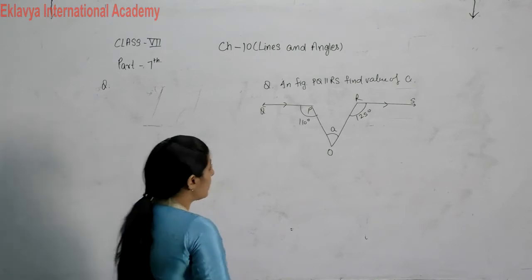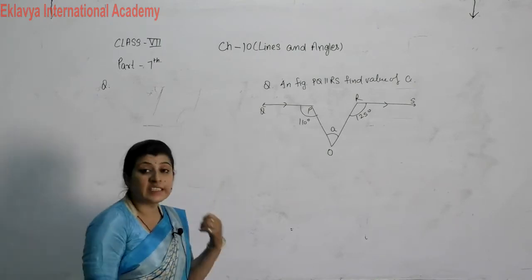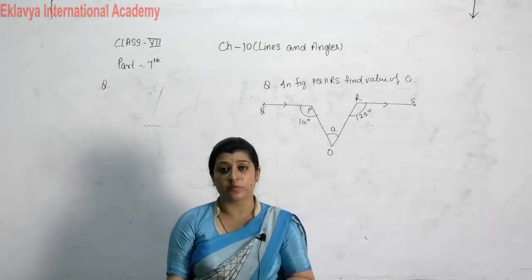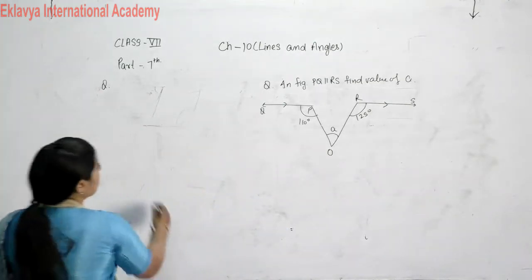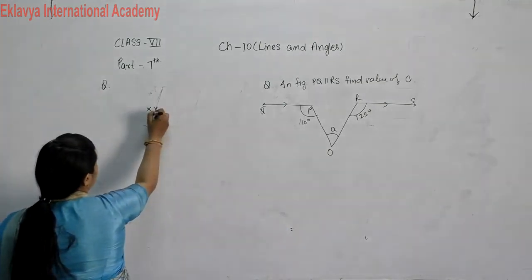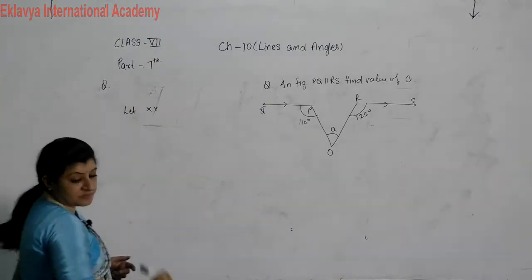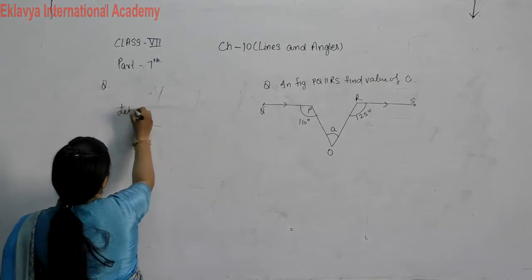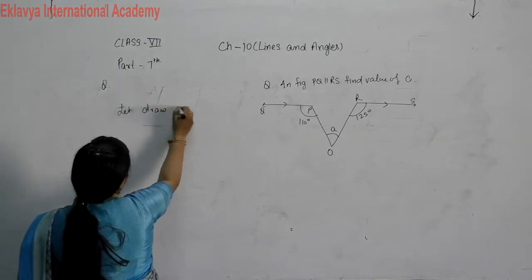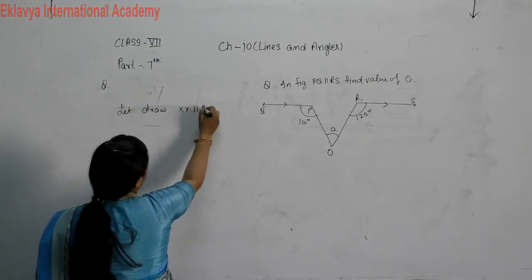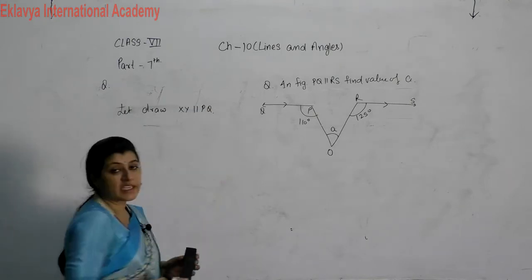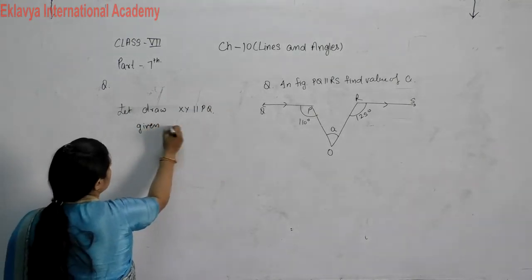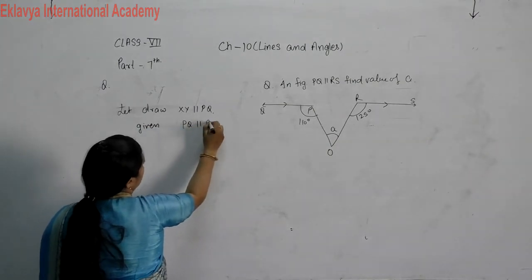There are two methods. In these types of questions, sometimes we have to do construction also. So we draw a line XY parallel to PQ, and it is given that PQ is parallel to RS.